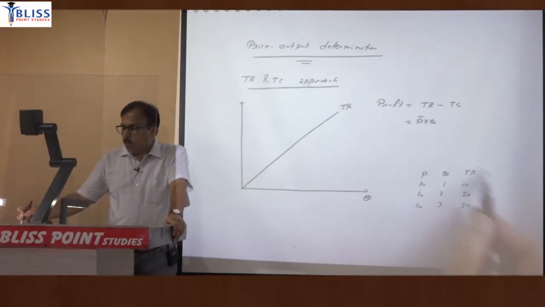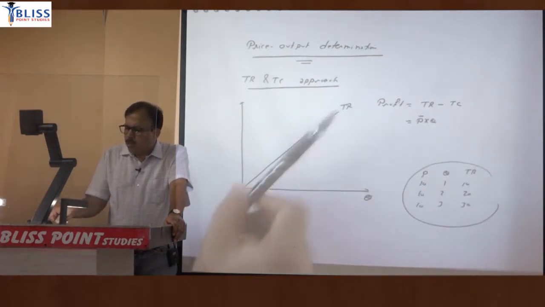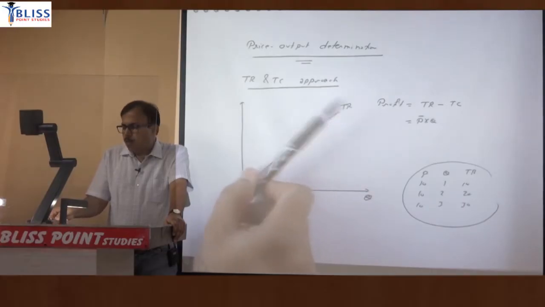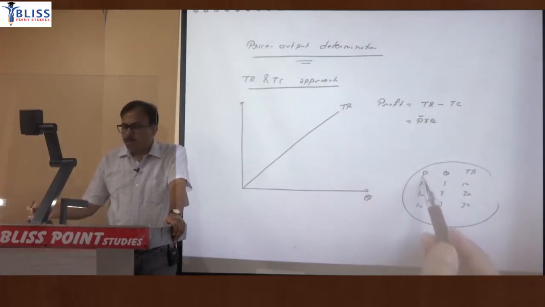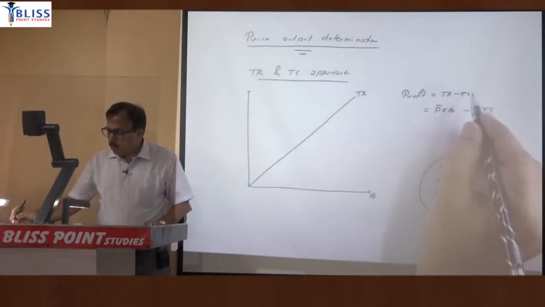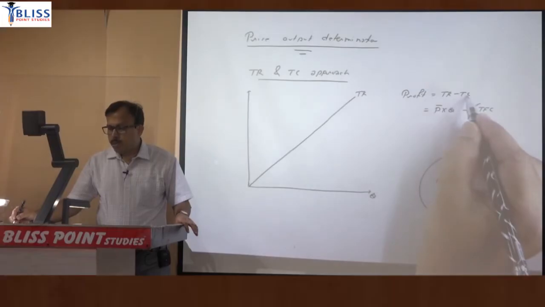So you plotted that total revenue line straight, or this line you can draw steeper or flatter. The slope will depend upon price. So if price is more, it will be steeper. Remember, slope of TR is MR, but MR और price दोनों same होने हैं. And now draw total cost. After drawing that total revenue, draw the total cost.